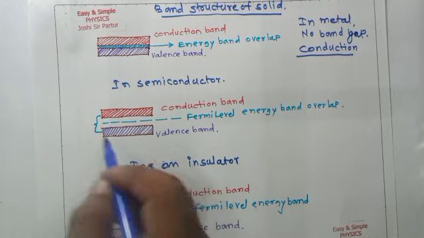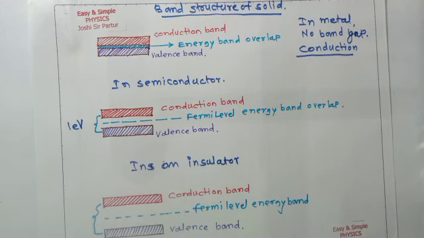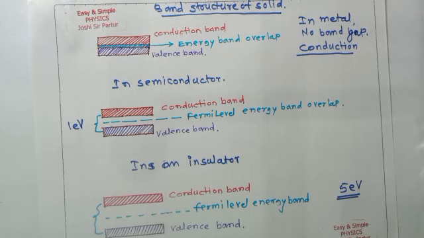The gap in a semiconductor is about 1 electron volt. But in an insulator there is more gap, up to 5 electron volt. For example, diamond is an insulator, and its band gap is about 5 electron volt.